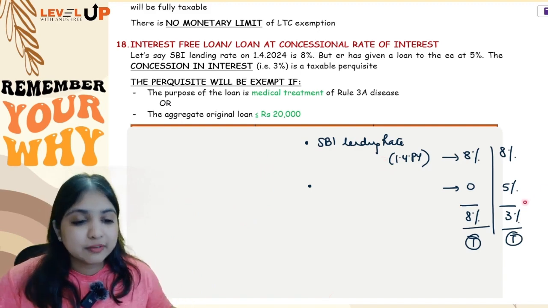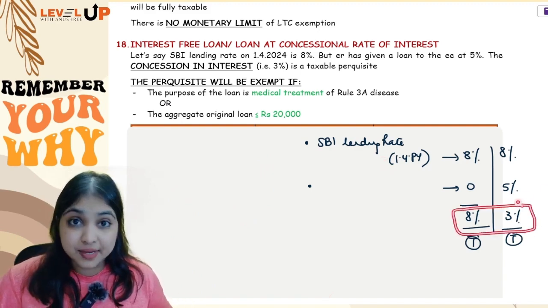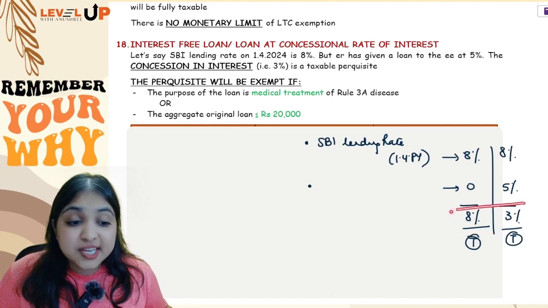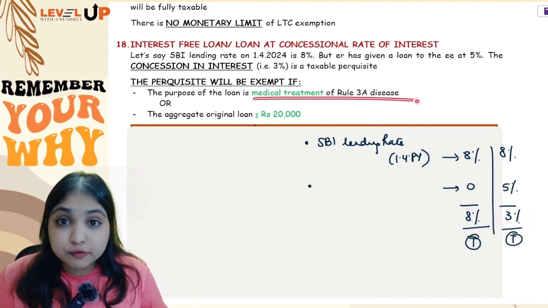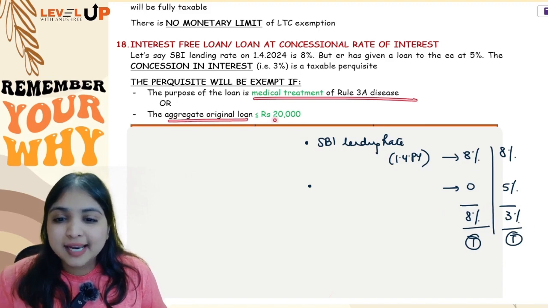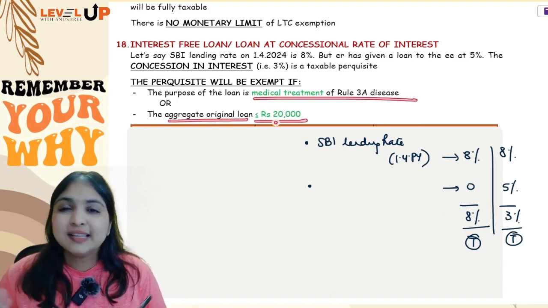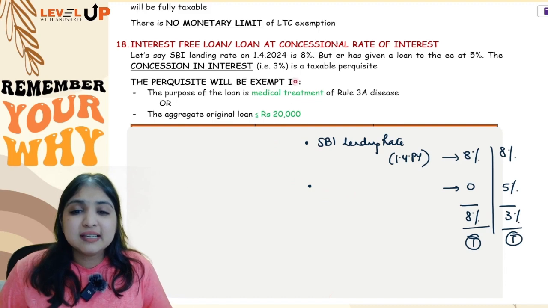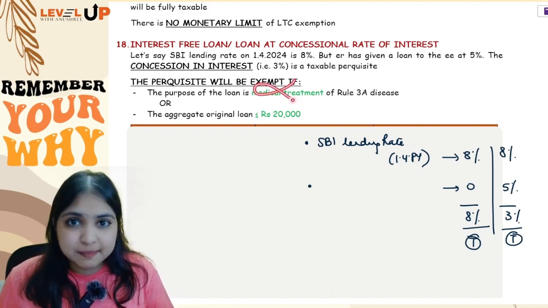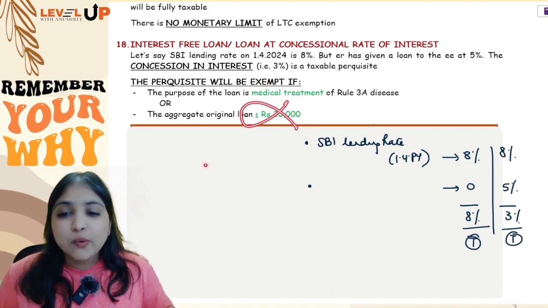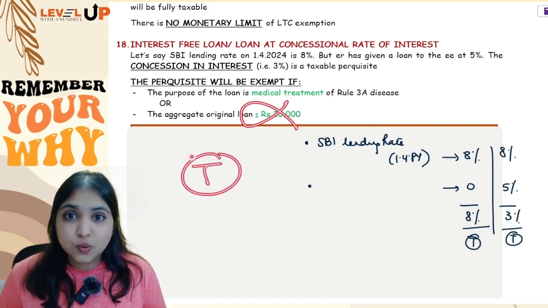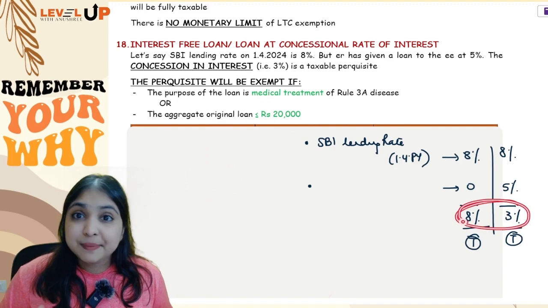Okay, so whatever interest your employee is saving, that interest amount will become the taxable perquisite. But if the loan is for medical treatment of Rule 3A disease or if the aggregate original loan is up to 20,000, then nothing will be taxable. Okay, now let us say the loan is not for medical treatment of Rule 3A disease. Let us say the loan is more than 20,000, which means it is a taxable perquisite you have concluded. So 8%, 3% will be taxable.